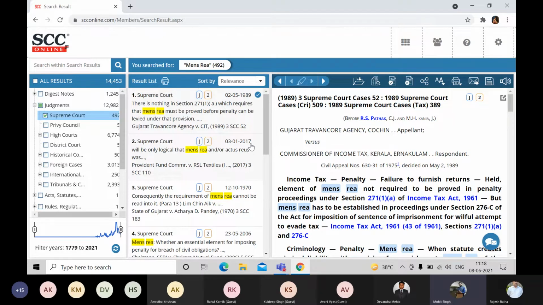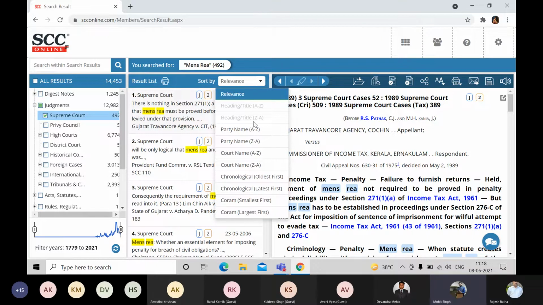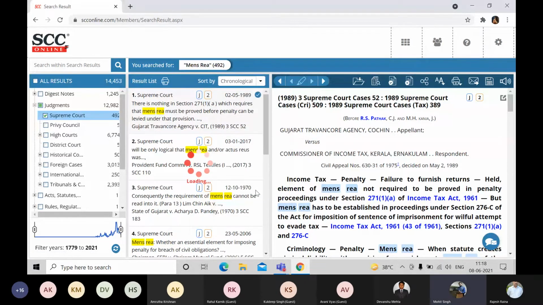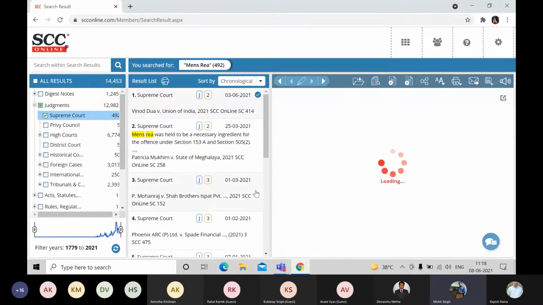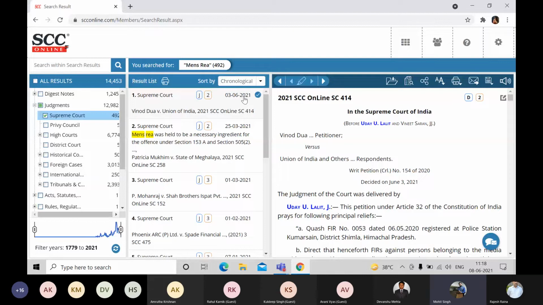So for that, we can always sort the data. We can click on this sort by. There you go. We can sort the data as per party name, court name, latest, oldest, or quorum smallest or quorum largest as well. Chronological latest first. Please click on that. And I hope rather than 1989, there should be some judgment of this year or previous year. There you go. This year, I believe, has been decided on June 3rd, this month. So there you go. There's one judgment.